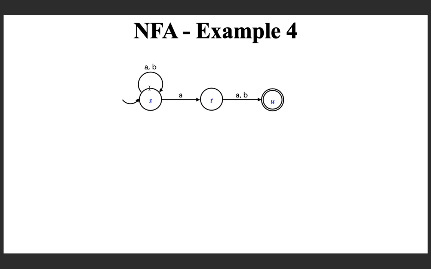Why? Because if you look at this particular state, a transition is defined twice, one coming back to S and another one going to T. And if you come to this, it is okay, exactly one transition for A and B. And you are coming to here and undefined transitions for both A and B. So, it is an NFA, not a DFA. So, what language it represents? Can you guess?